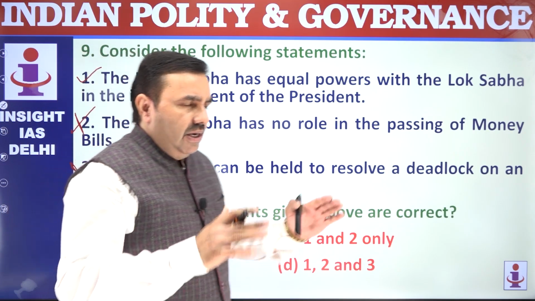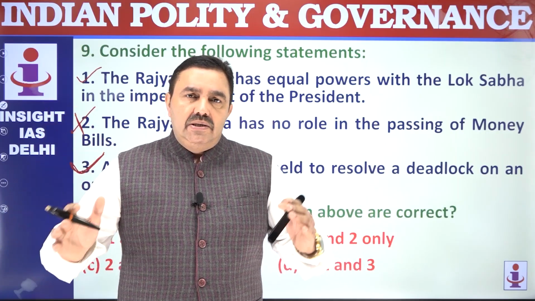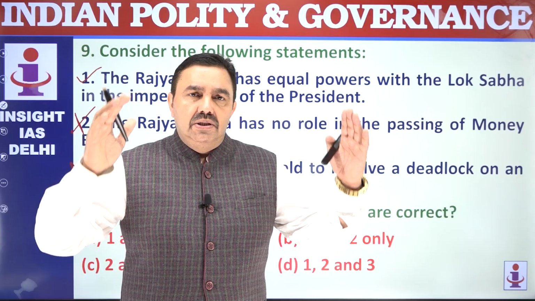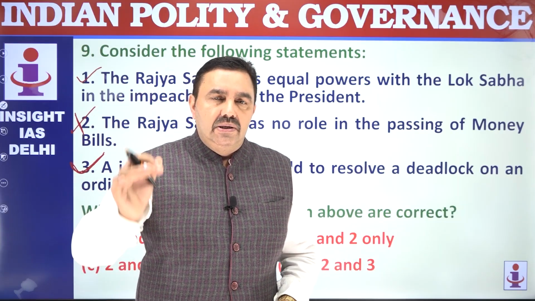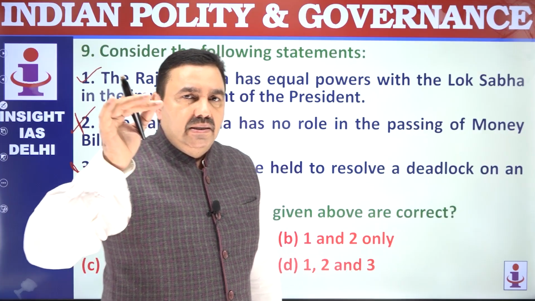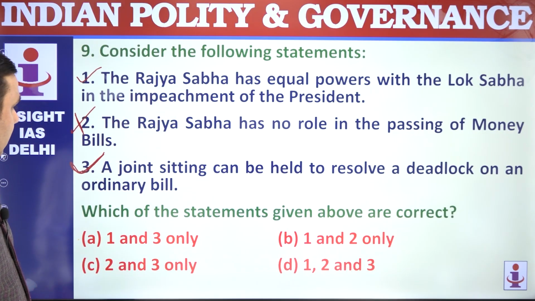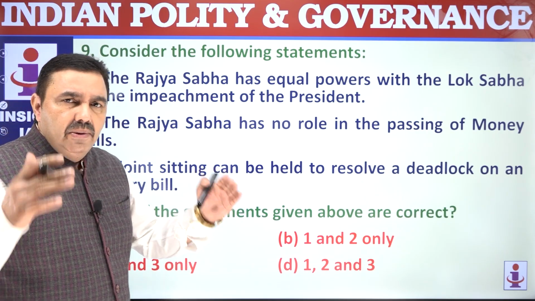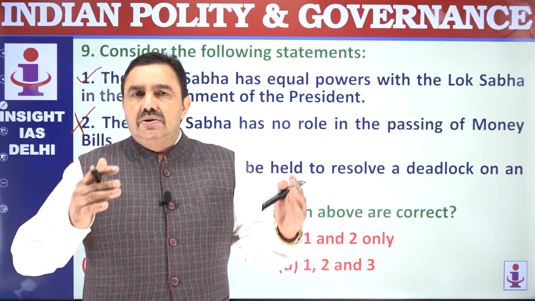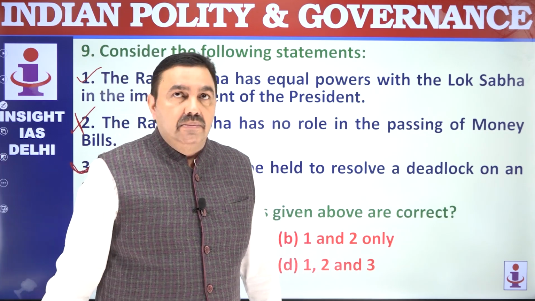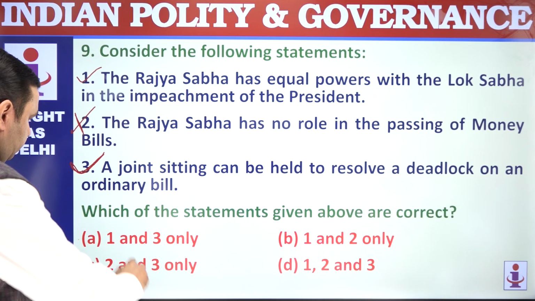A deadlock: suppose Rajya Sabha has passed and Lok Sabha has not passed, or Lok Sabha has passed and Rajya Sabha has not passed. In such a situation, the President can summon a joint sitting of both the houses of Parliament under Article 108, and that meeting is presided over by the Speaker of Lok Sabha. Since Lok Sabha has a much larger number, the will of the Lok Sabha generally prevails in a joint sitting. So 1 and 3 are correct, second is wrong.